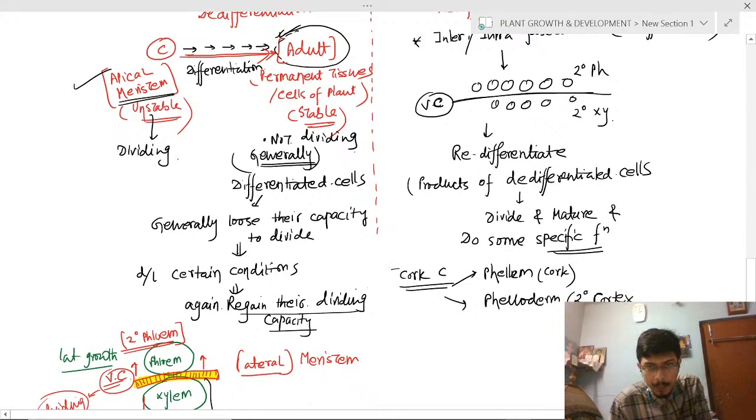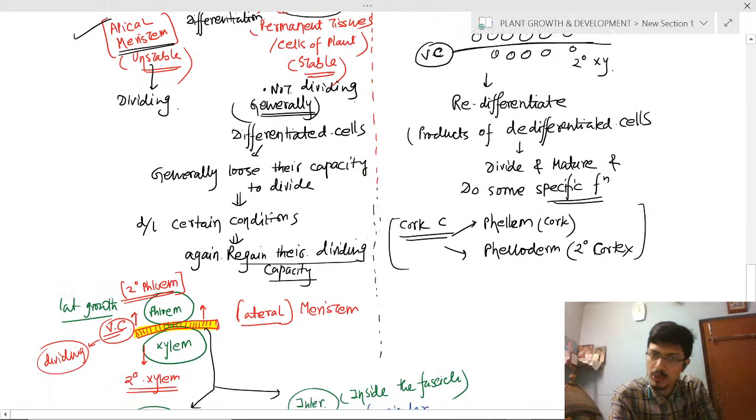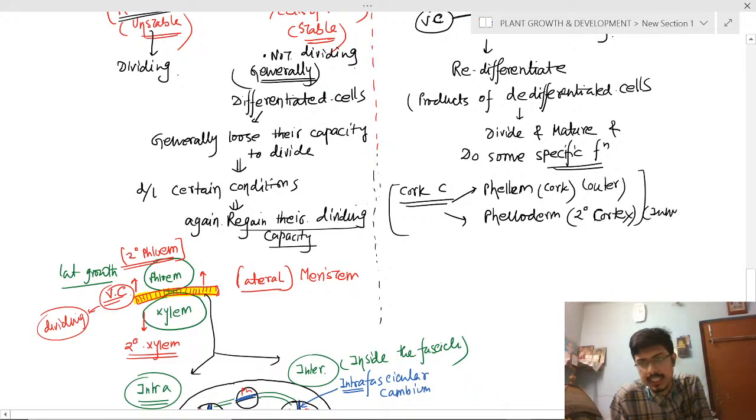For this topic, you can refer to our video of botany at your fingertips. The conceptual part I have mentioned in the earlier video. Please refer to that video. You will understand that the cork cambium has two parts: the outer side is cork or phellem, and the inner side is phelloderm.